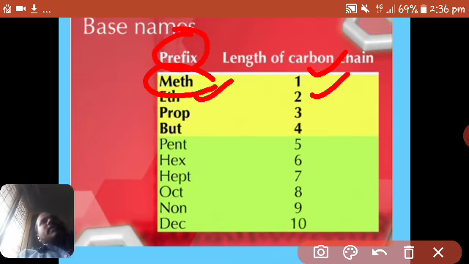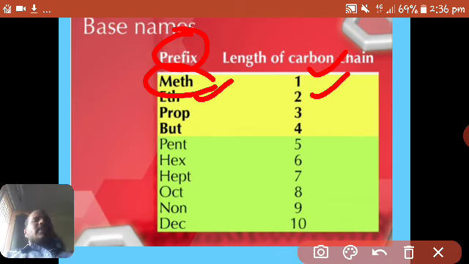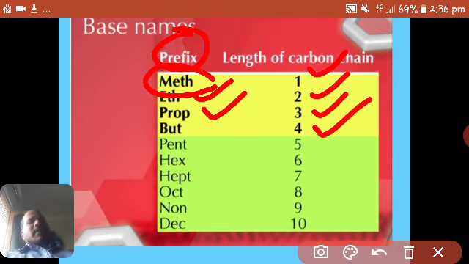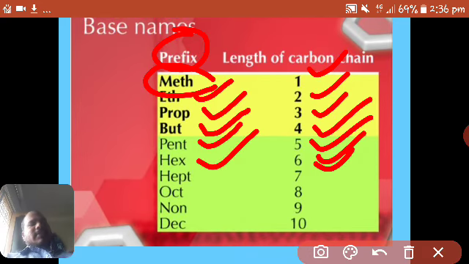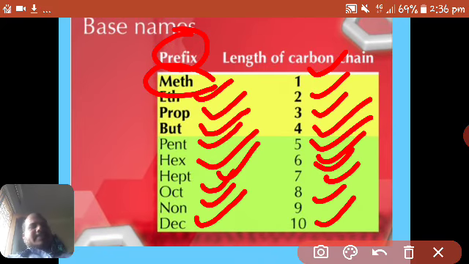Here is a brief introduction to alkanes. Alkanes are the simplest members of the hydrocarbon family. They contain only hydrogen and carbon, as we already discussed, and they only have single bonds. That's why they are called saturated compounds. If a compound has single bonds between two carbon atoms, it is called saturated. So alkanes are saturated hydrocarbons. And here is a formula for alkanes.